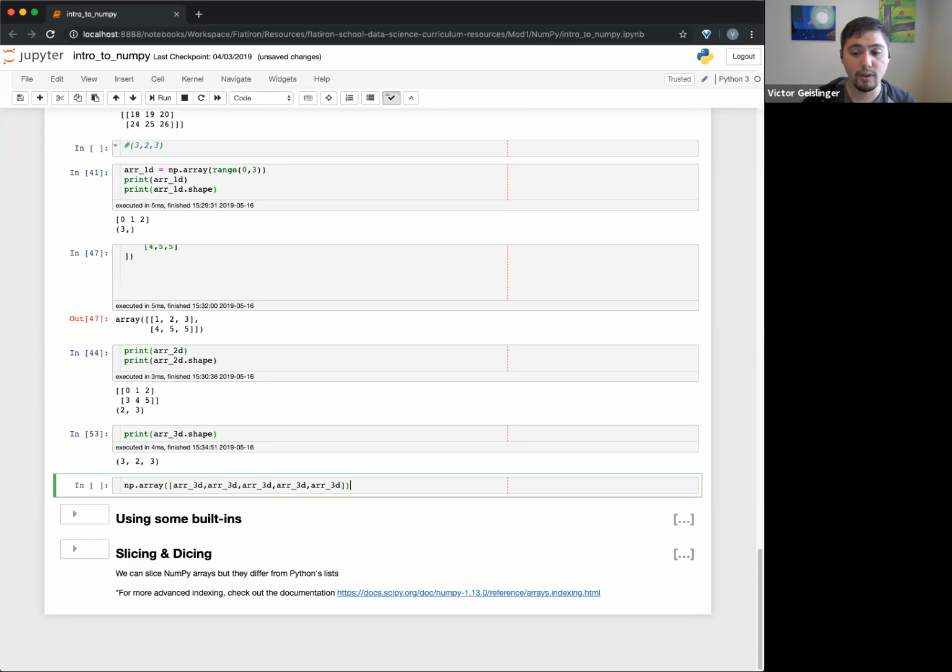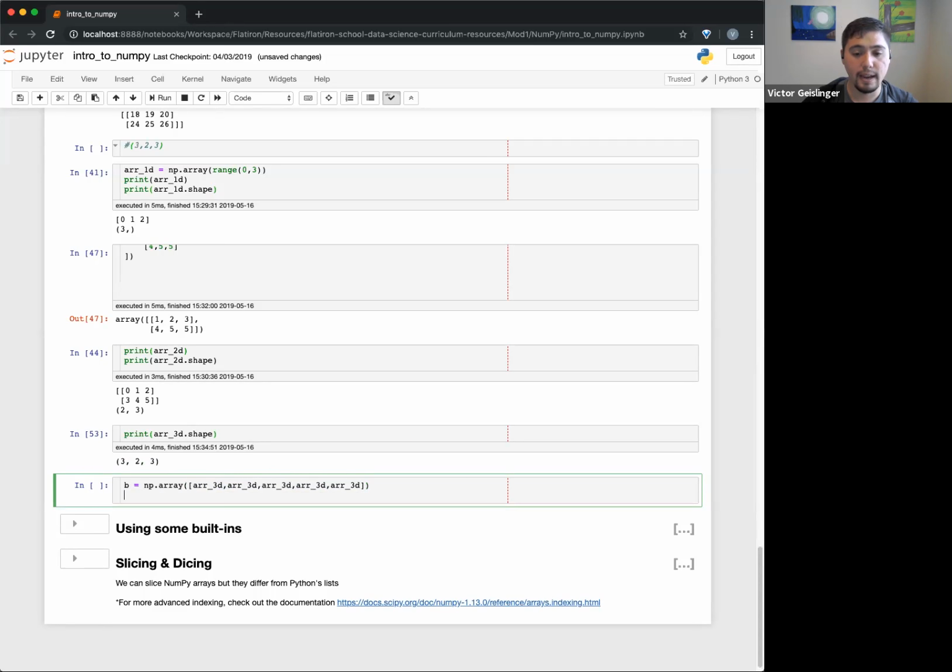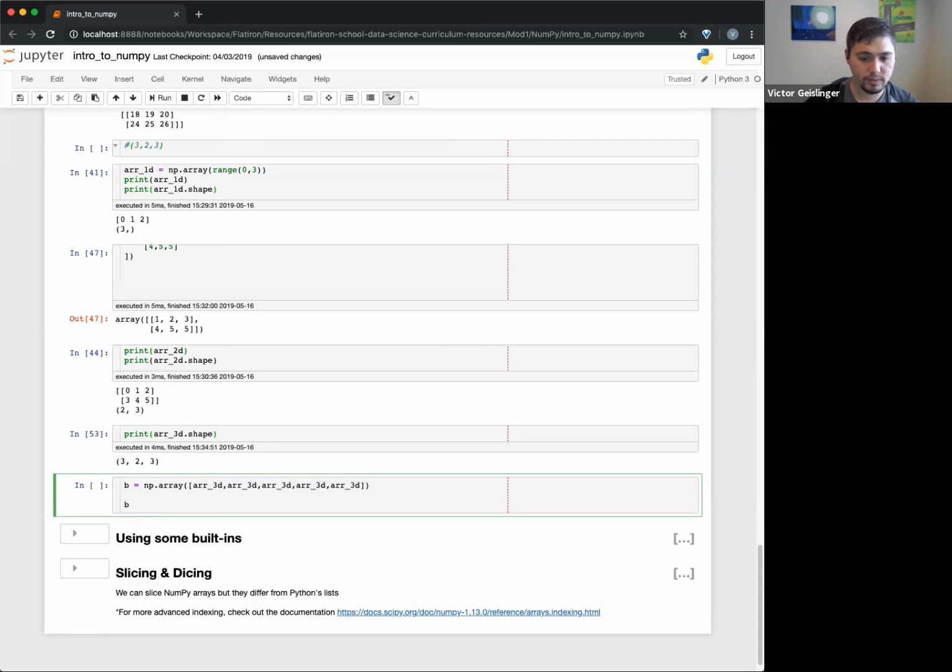And you can see I have 5 3D arrays. I'll just call this B, and let's print B because it's easier to read.